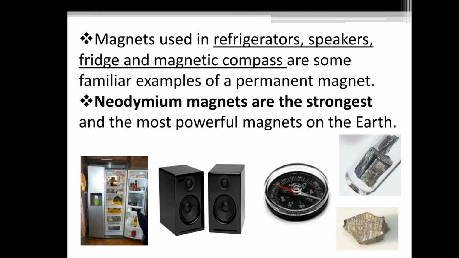Where are these permanent magnets used? Magnets used in refrigerators, speakers, fridge and magnetic compass are some of the familiar examples of a permanent magnet. Neodymium magnets are the strongest and the most powerful magnets on the earth.